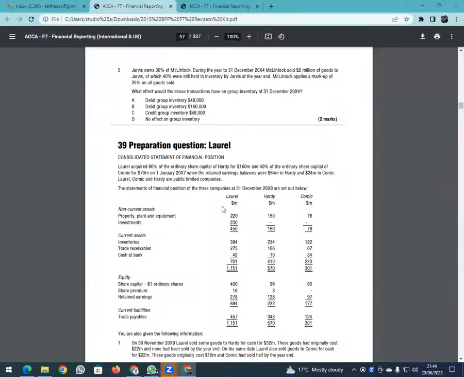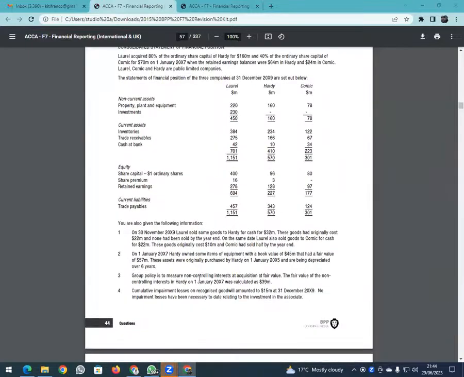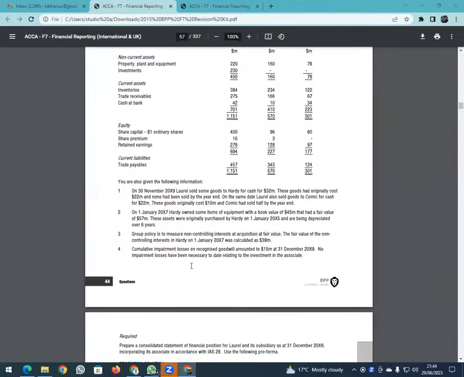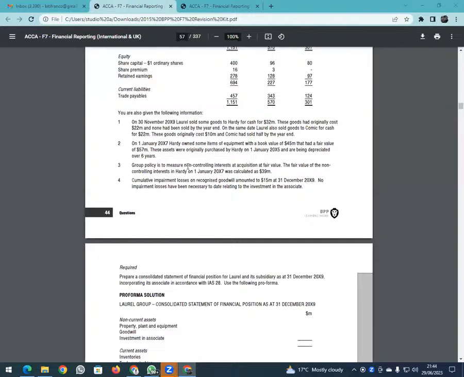we said NCI at the beginning. I'm sorry, I rubbed my working here. NCI at the beginning was 39. And then we gave them some profits. Do you remember the profits we gave these guys? What was the profit given to NCI? Can somebody give me the profit given to NCI? 11, isn't it?